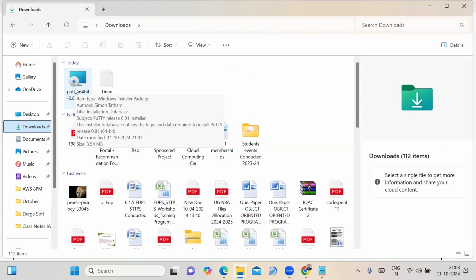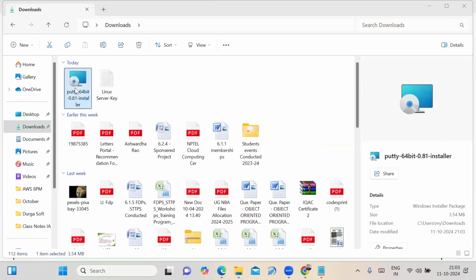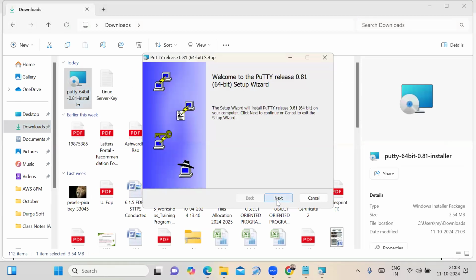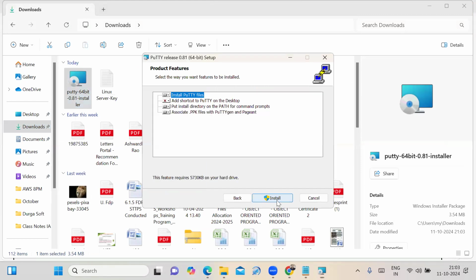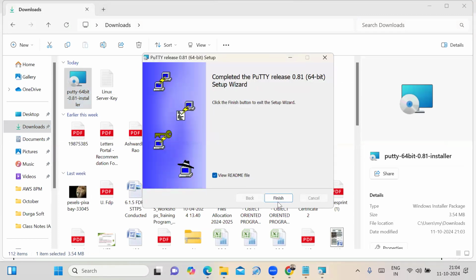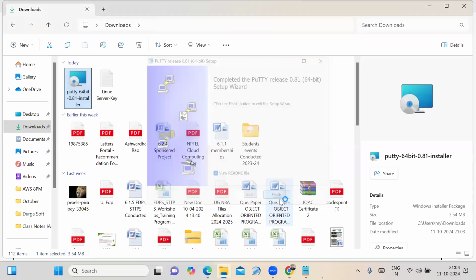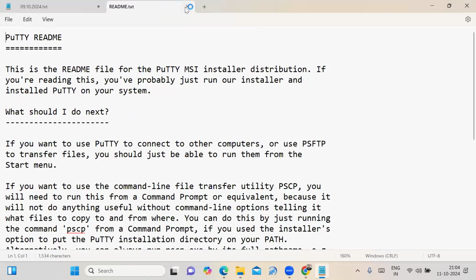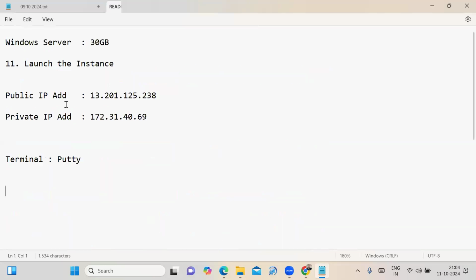How to install? Just double click on it. Click on the next option. Click on install. Click on yes option. The software is installed on my laptop, and then click on finish option. See that the PuTTY software is installed on my laptop.